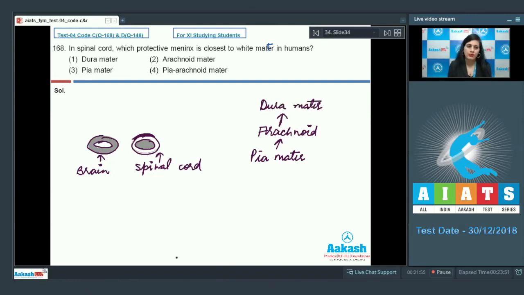So the correct answer to this question is pia mater, which is closest to the white matter. So the correct answer to this question is option number 3. On the other hand, dura mater is an incorrect option, and arachnoid mater and pia arachnoid mater are also incorrect options because these are the outer layers in comparison to innermost pia mater, which covers the white matter in spinal cord of humans. So the correct answer is option number 3. Let's discuss our next question.